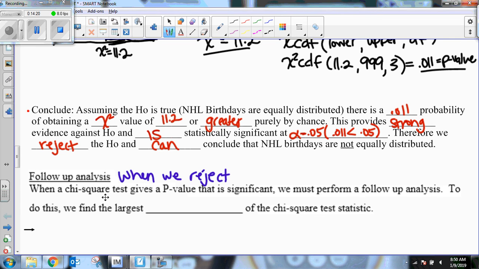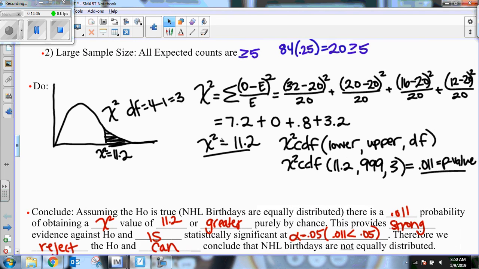So when a chi-squared test statistic gives a p-value that is significant, we must perform a follow-up analysis. To do this, we find the largest component of the chi-squared test statistic. If you guys remember, these numbers right here, these are my components. These are the pieces that helped me create my chi-squared test statistic.